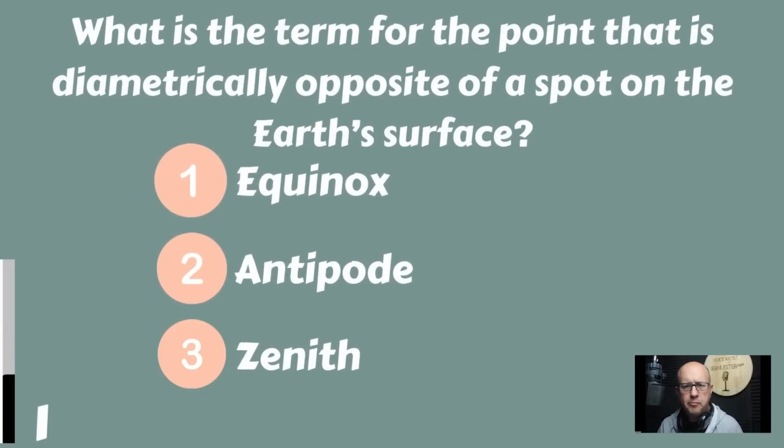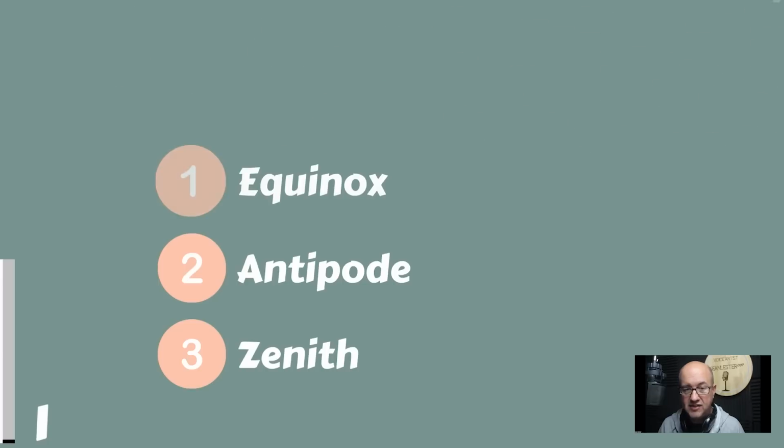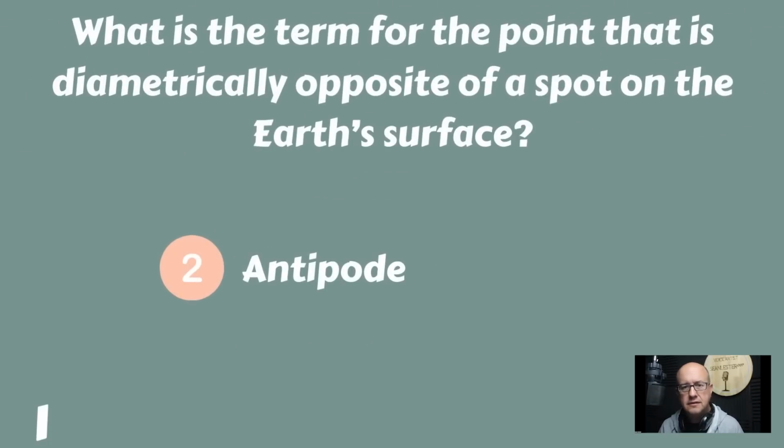What is a term for the point that is diametrically opposite of a spot on your surface? The equinox, the antipode, or the zenith? The answer is the antipode.